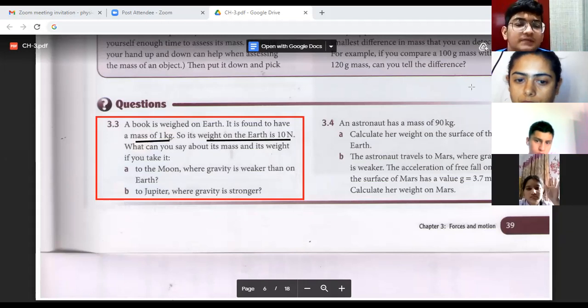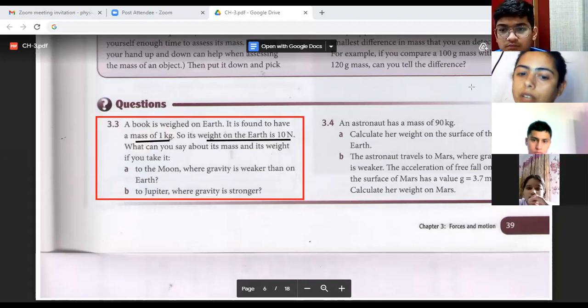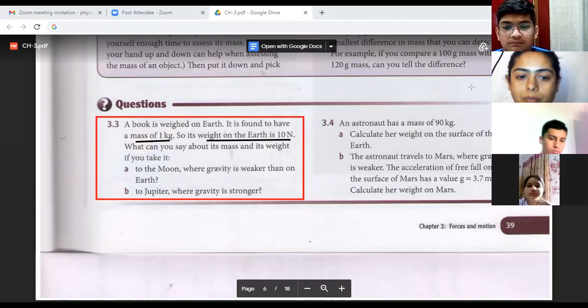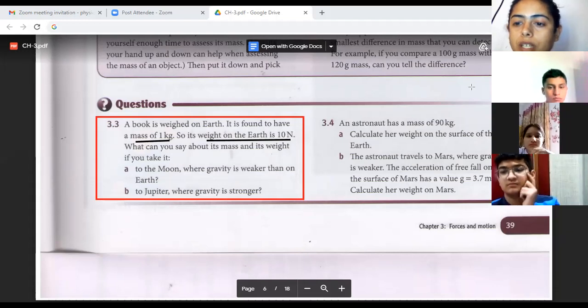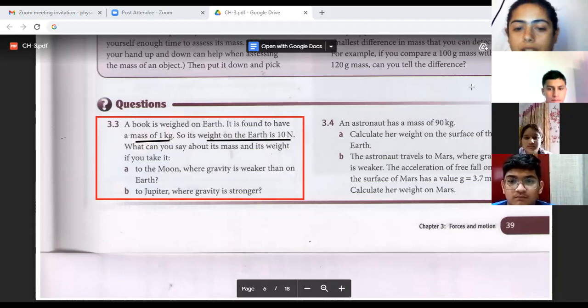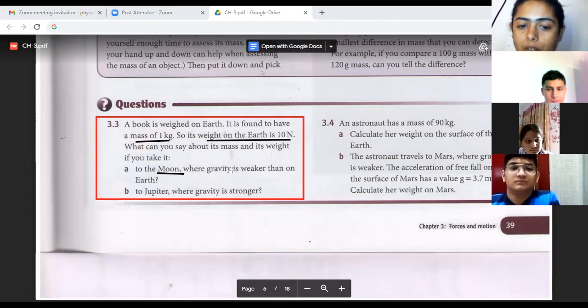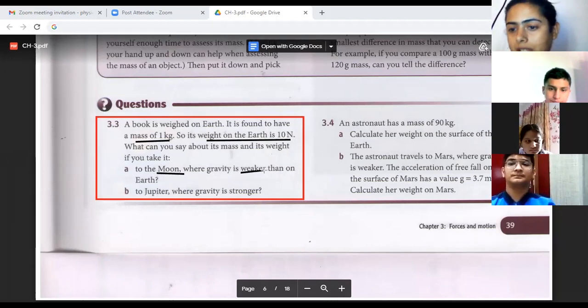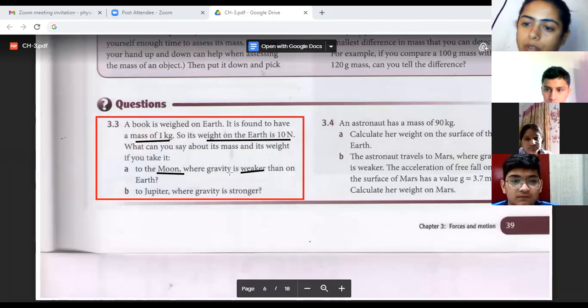The mass will remain same. Weight will be less. Very good. Because the gravity is weak, means gravity is reduced, means weight is going to reduce. Mass का हमने एक पॉइंट करा था that mass does not change place to place. तो चाहे आप मून पे चले जाओ चाहे आप जुपिटर पे चले जाओ, mass does not change. Fine. Weight changes depending upon gravity is more or less. So on moon the gravity is weaker, so the weight is going to be less, but the mass will remain same.